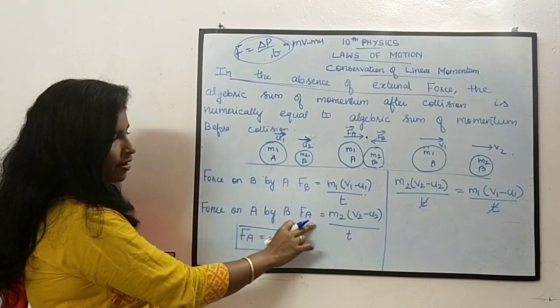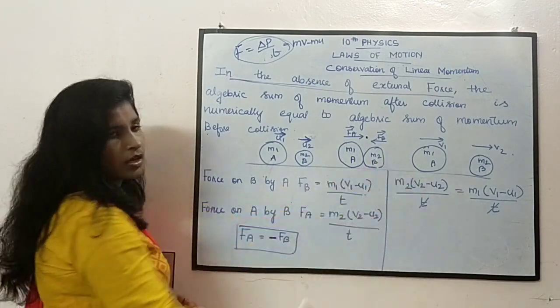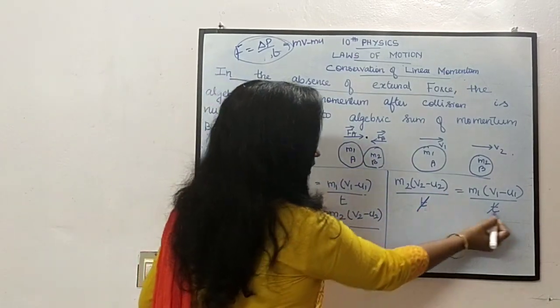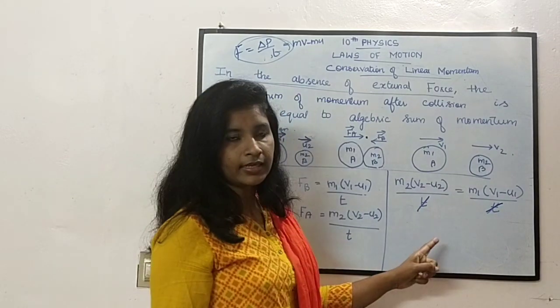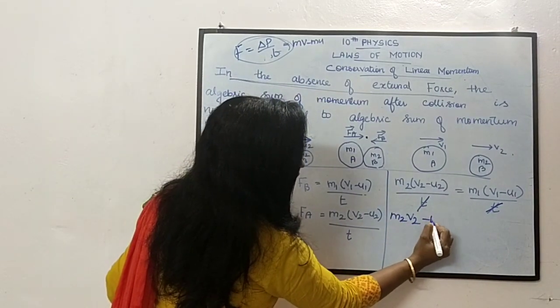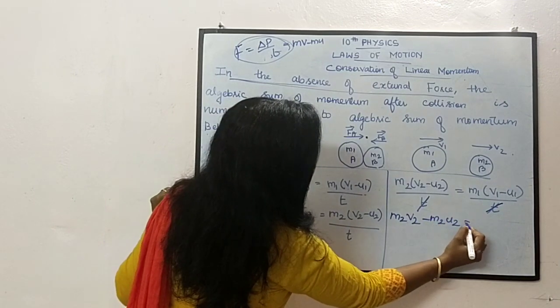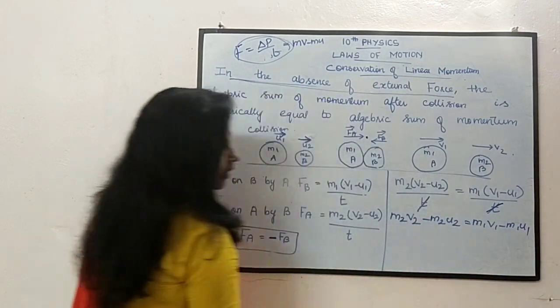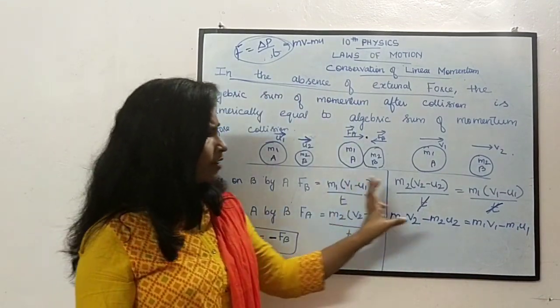Now we know what is FA and what is FB. Substitute the value. And you can see here both the denominators are same. So we can cancel the denominator and we can write m2v2 minus m2u2 equal to m1v1 minus m1u1. Okay. Now I have just expanded.